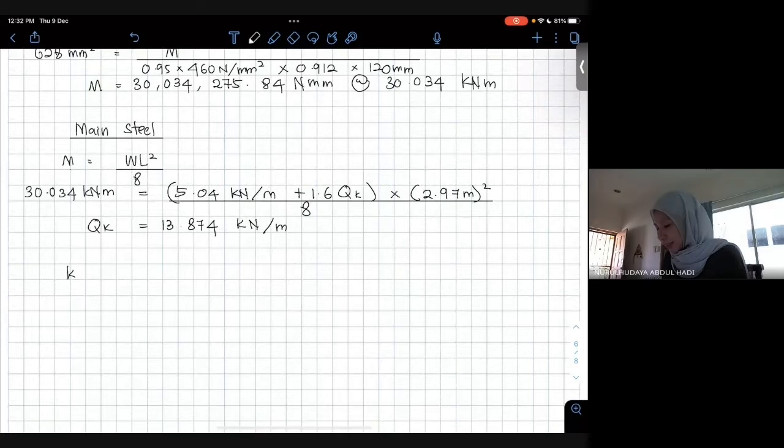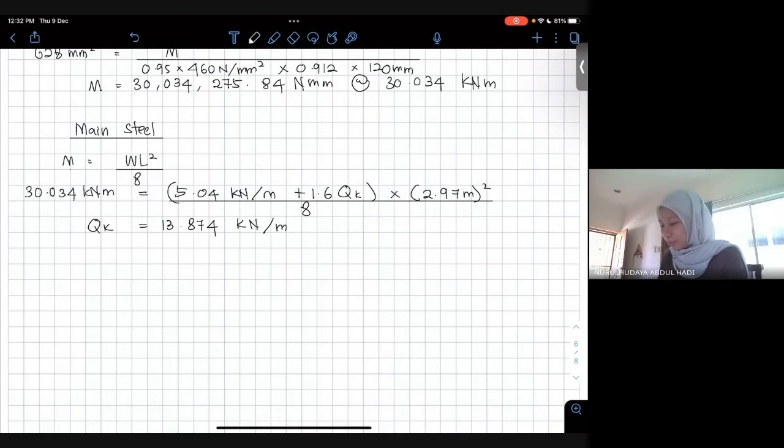Then kita calculate. Oh, kita kena check lah. Betul ke? Walaupun sebenarnya Z tu betul lah 0.912, tapi kita always have to check. Check until we bleed. Z is 0.912D.